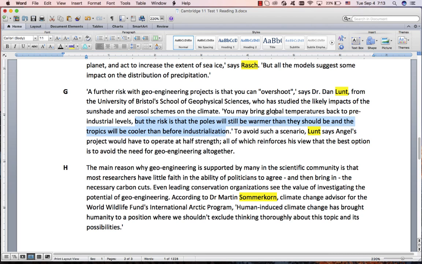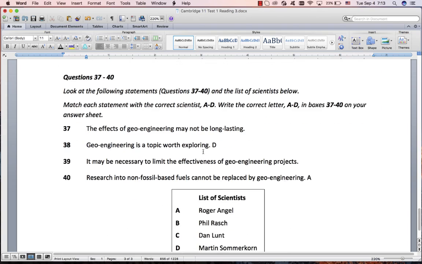He's talking about how warm and how cool the different parts of the earth would be. Remember, this is the poles, North Pole, South Pole. Tropics is tropical areas along the middle of the earth. Then he says the project would have to operate at half strength. The best option is to avoid geoengineering altogether. Wow, very difficult.